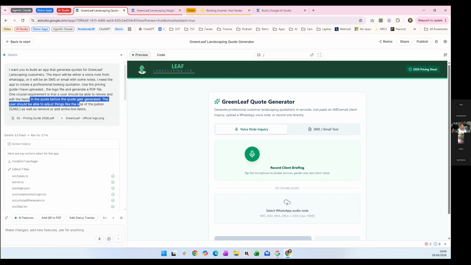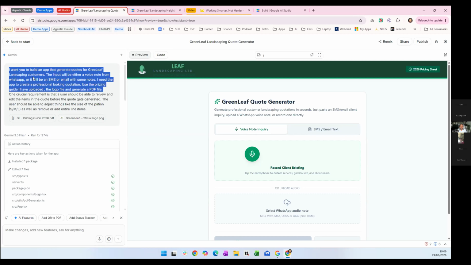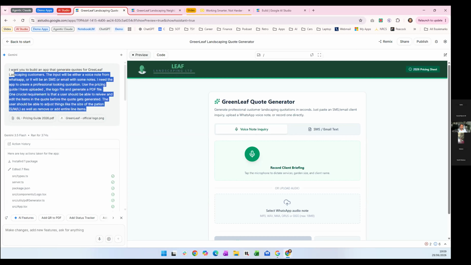So you can imagine an email comes in, if it does it automatically, a human might need to check it and adjust it. For example, if the person has said it's a small patio, but actually, based on the details, or we speak to someone and say actually it's medium, we might need to adjust that. In fact, that's the exact example I mentioned here as well. So this is all I told it in terms of what I wanted for the app. And then I had 2 uploads.